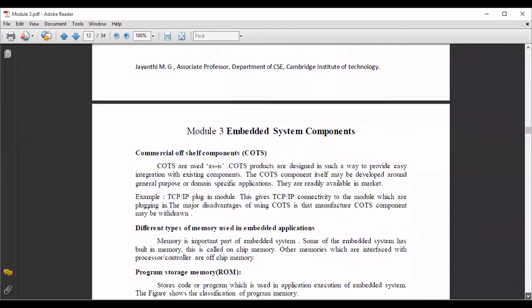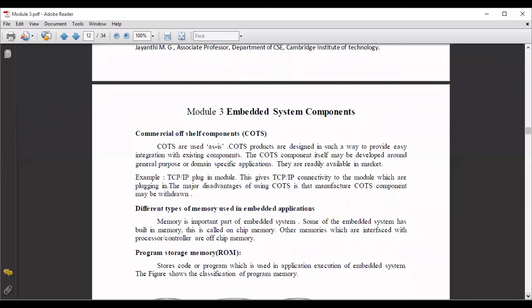There are some more components, commercial off-the-shelf components, which we call cards. Cards are used as is, not like PLDs. PLDs can be programmed by the customers or users when required, but these cards or commercial off-the-shelf components can be used as they are. However the producer has given the component, like that only you have to use it.